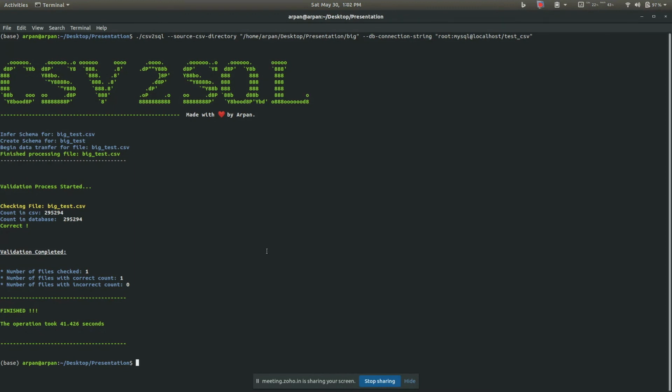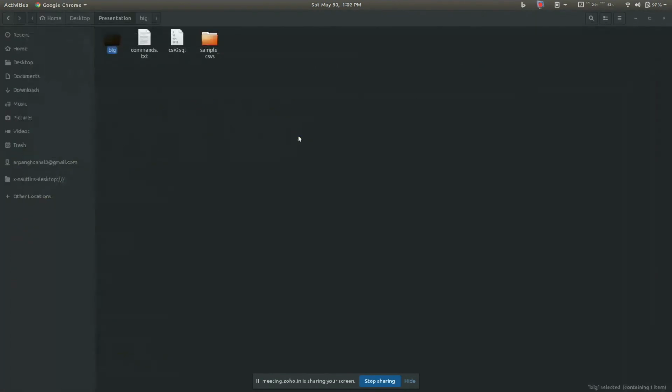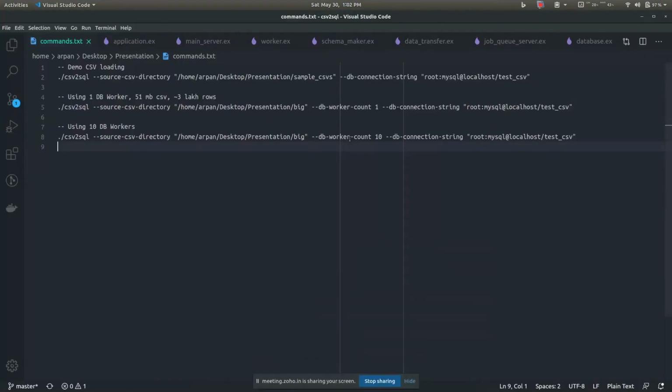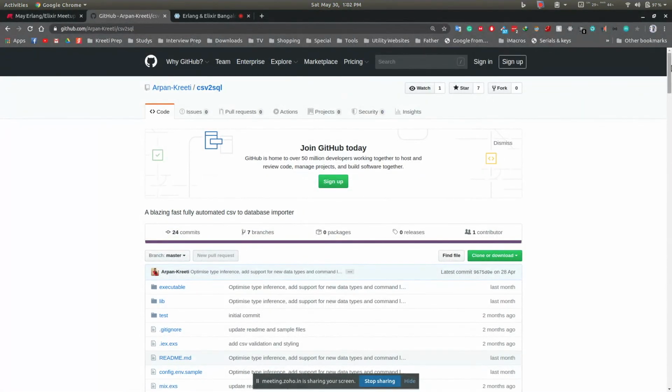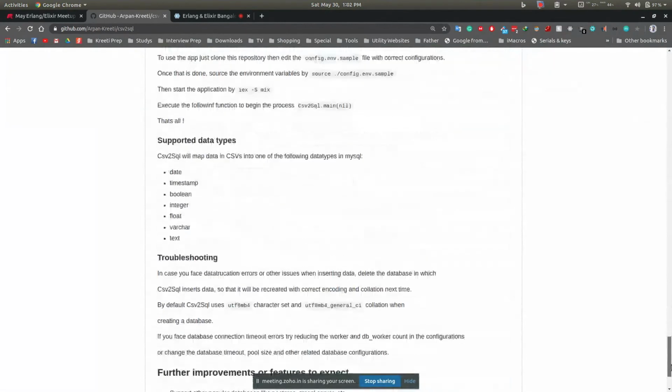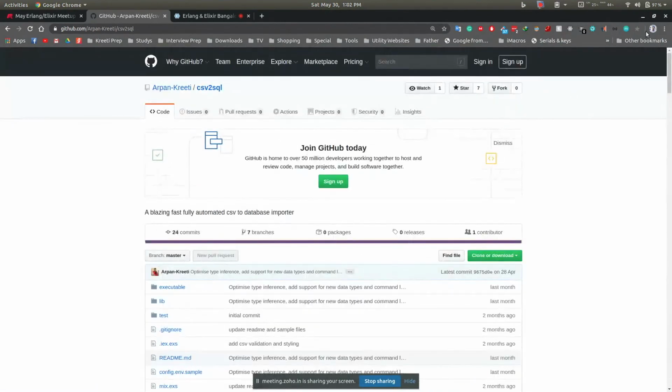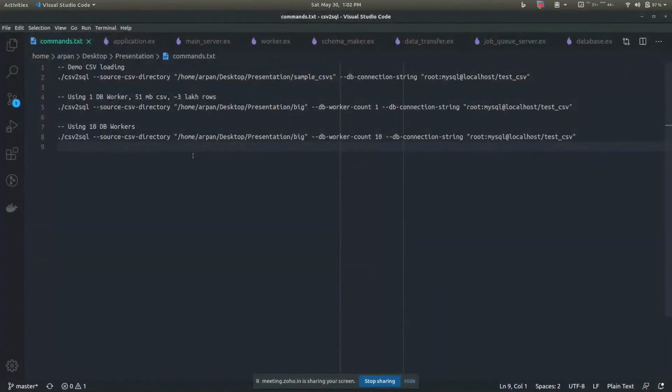Some people have asked me to have support for Postgres also. For now, I only have support for MySQL, but I will try to have Postgres support for this app in the future. I think that's all I wanted to show you guys. If you have any questions, you can ask me. And if you are interested, you can go to this repo. It's completely open source. You can have your suggestions, pull requests, anything you want to change, and you can contribute if you are interested. So yeah, I think that's it.